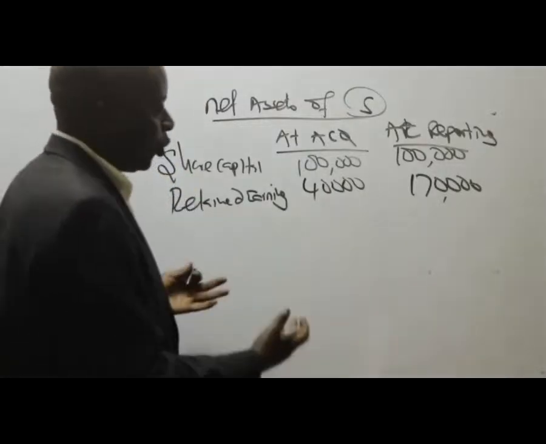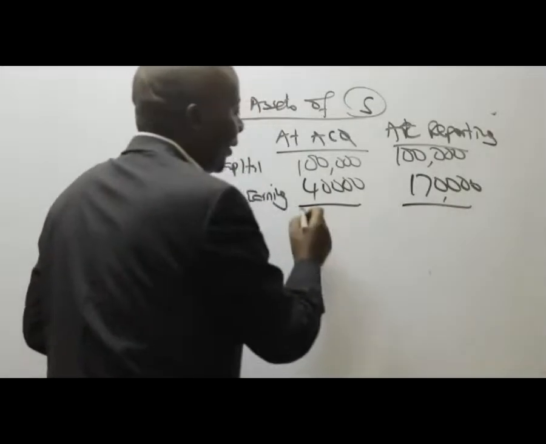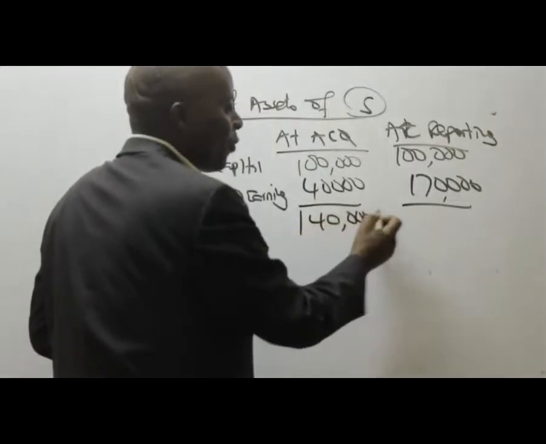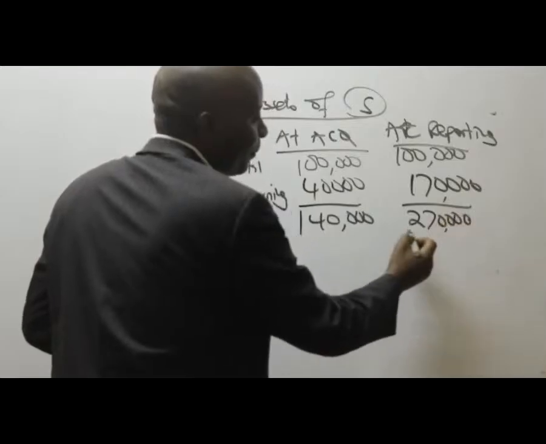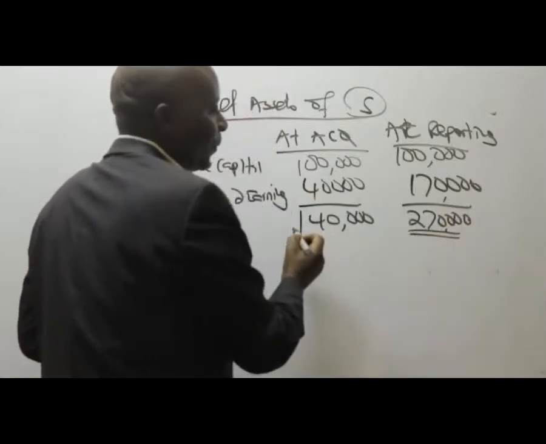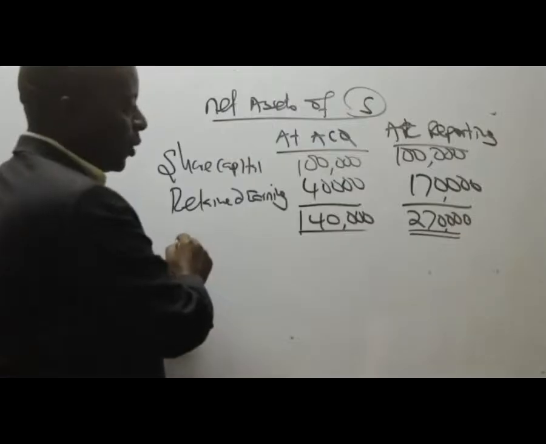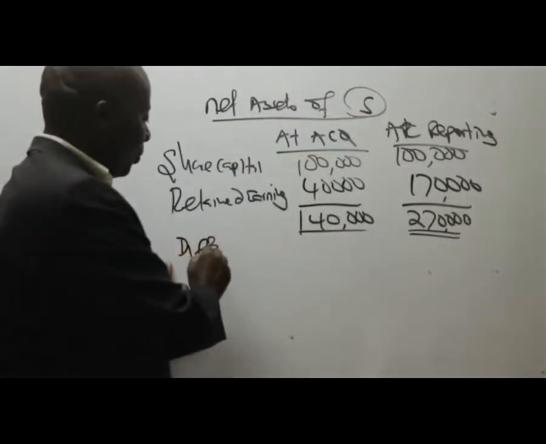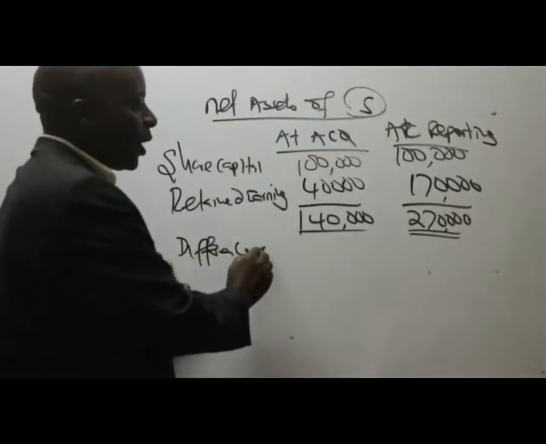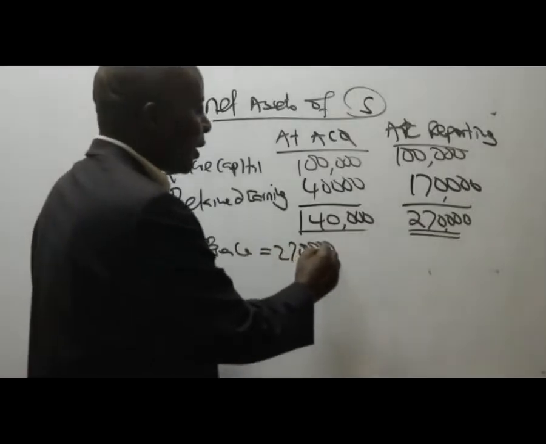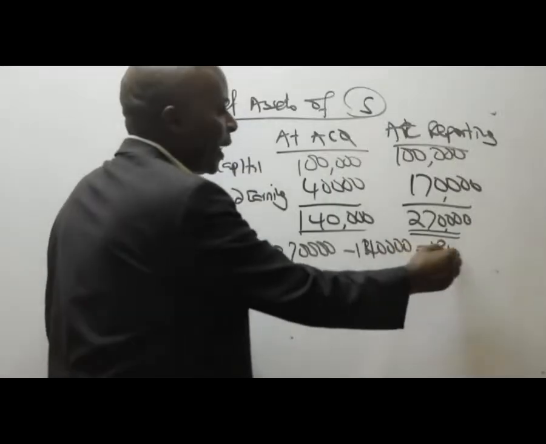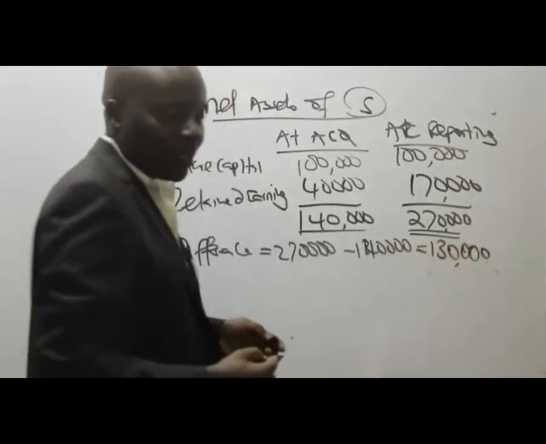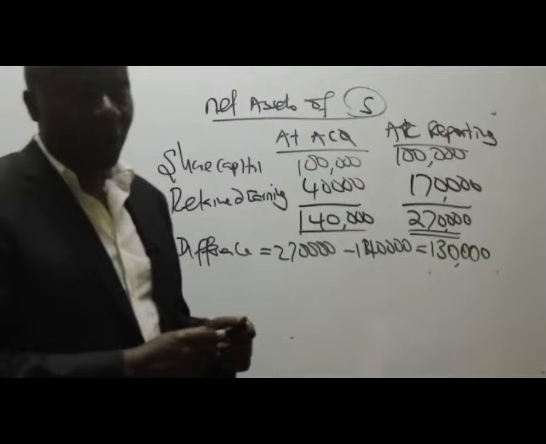So then what you need to do is to come and give us the total. Give us 140,000, the total here is 270,000. So then what is the difference between the two? Please give me the difference. The difference will be 270,000 minus 140,000, which gives me 130,000.